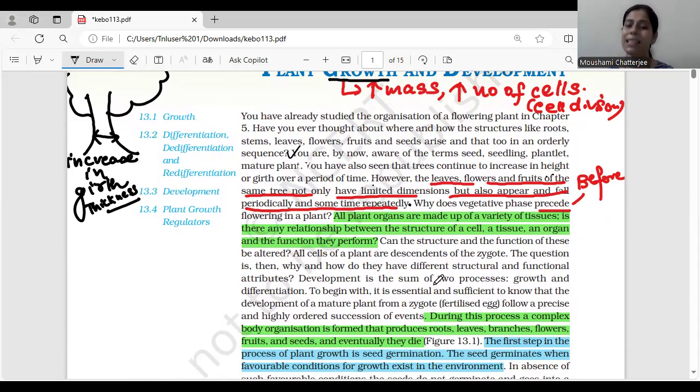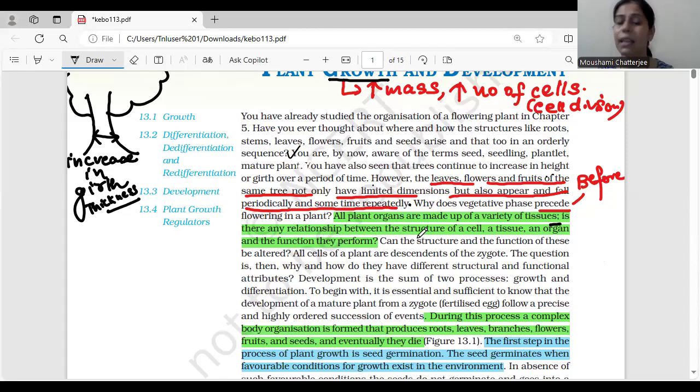Okay. So let's understand, all plant organs are made up of varieties of tissues. We all know that all living beings are made up of cells, and you know that a group of cells is going to form tissue. So all plant organs are made up of tissue. Okay. And there is a relationship between the structure of the cell, a tissue and an organ, and the function they perform.